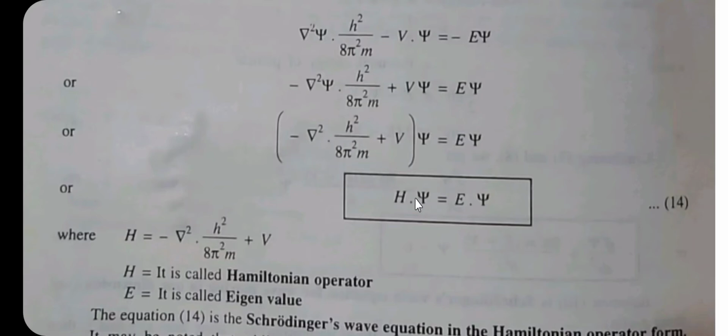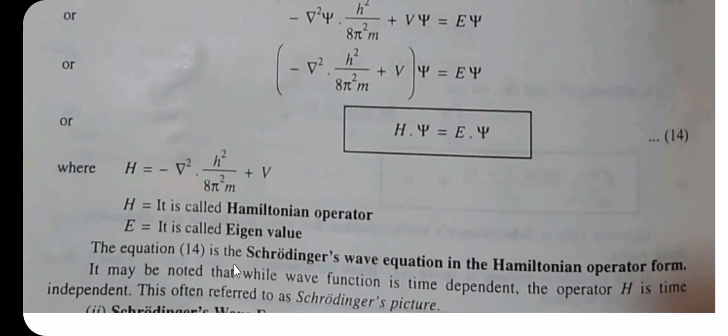So this is the Schrodinger wave equation in the Hamiltonian operator form. Equation 14 is again the Schrodinger wave equation in the Hamiltonian operator form. So friends, in this lecture we have discussed the time independent Schrodinger wave equation as well as the Schrodinger wave equation in the Hamiltonian operator form. So, thank you.